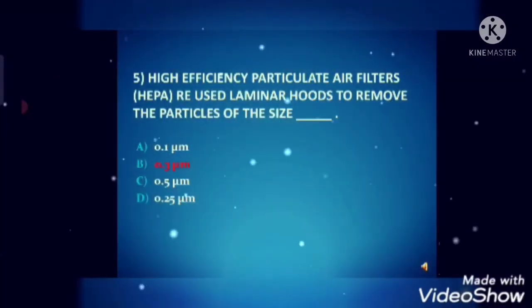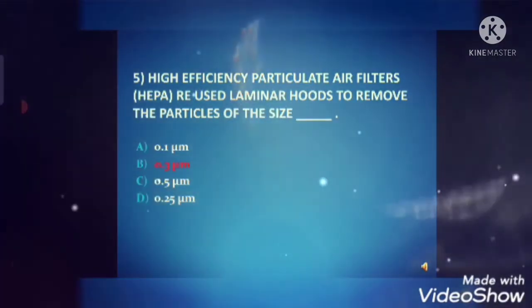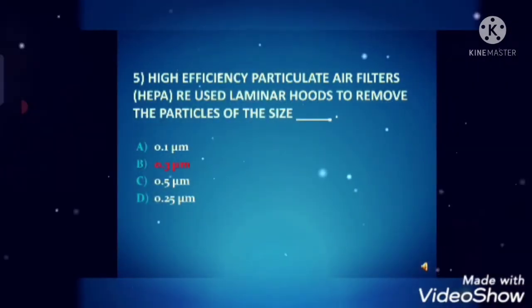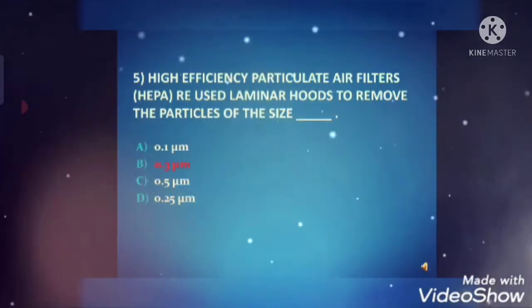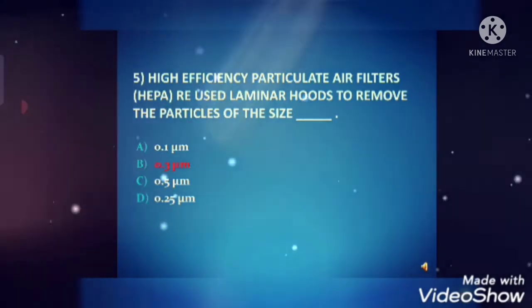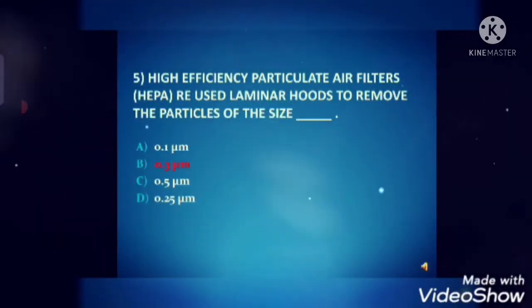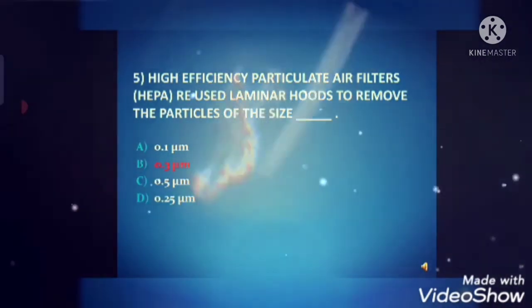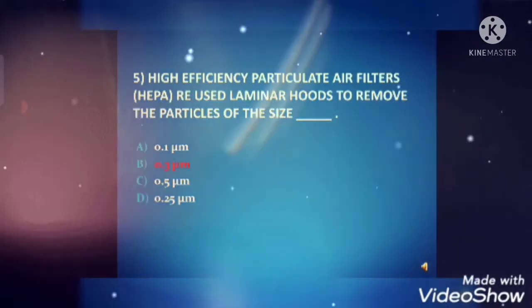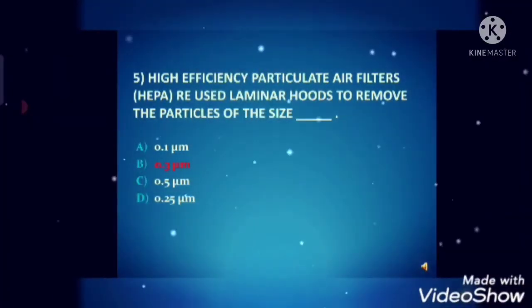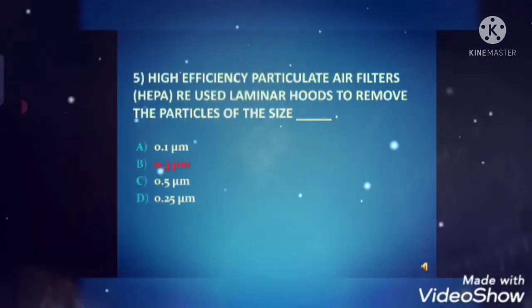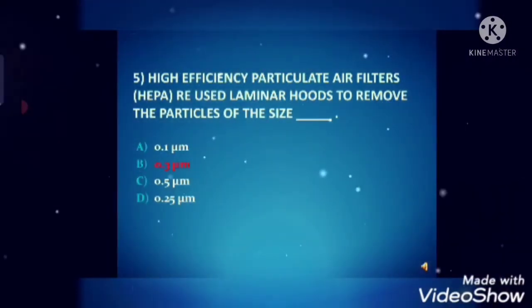Next is, high efficiency particulate air filters, HEPA, reuse laminar hoods to remove the particles of the size dash. Answer is 0.3 microns. HEPA is an acronym for high efficiency particulate air filter as officially defined by the US Department of Energy. This type of air filter can theoretically remove at least 99.97% of dust, pollen, mold, bacteria and any airborne particles with a size of 0.3 microns.